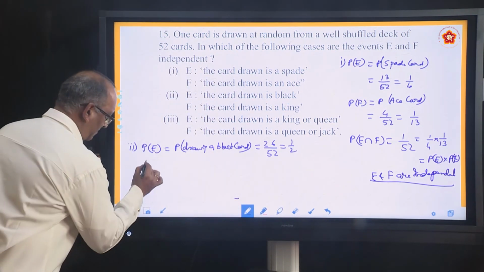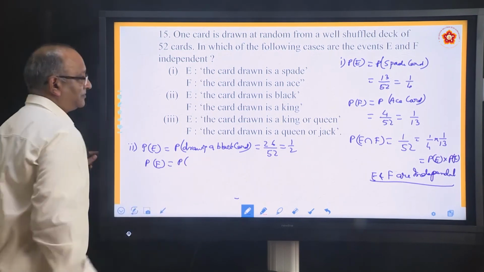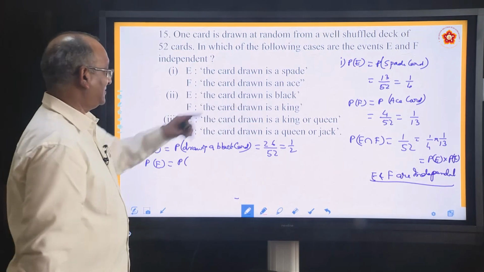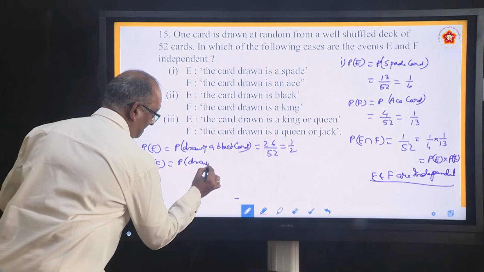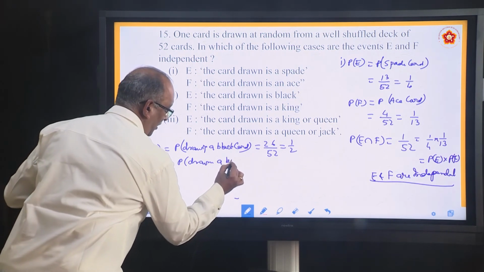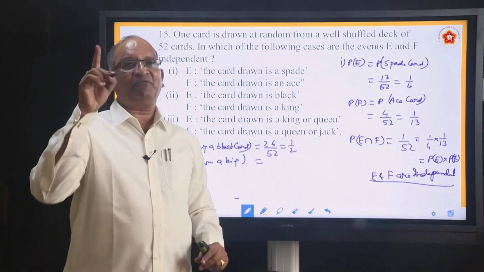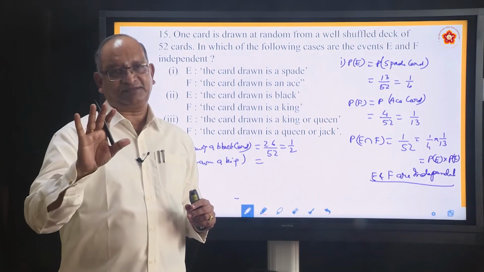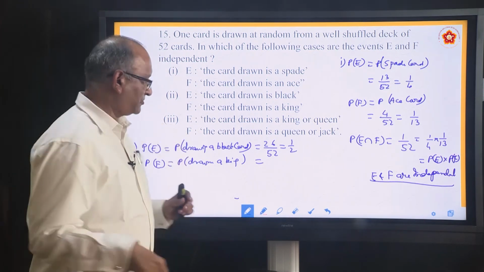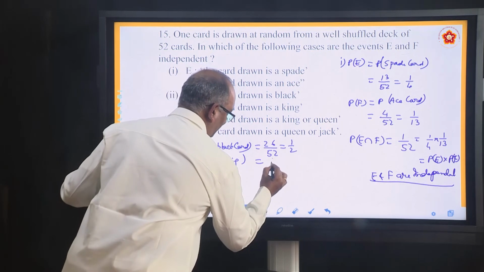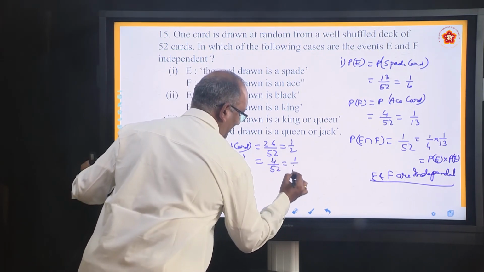P(F). What is the second event? Probability of card drawn is a king. How many king cards are there? We know that in each set there will be one king. So total there are 4 kings. Probability of drawing a king, 4C1 by 52C1. In other words, 4 by 52. You can say 1 by 13.